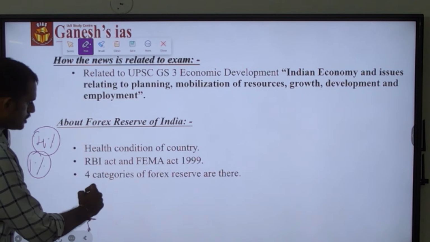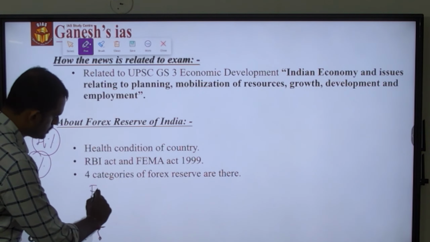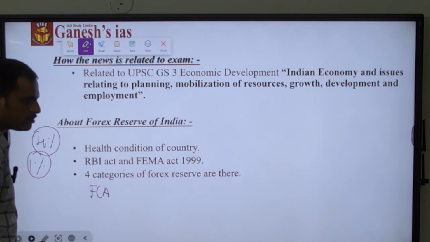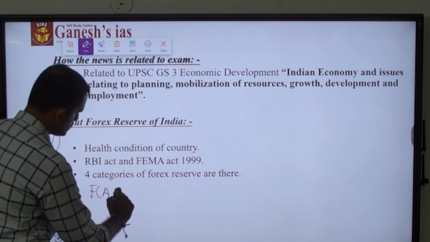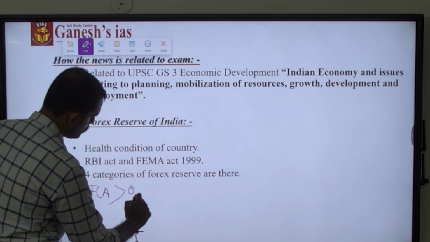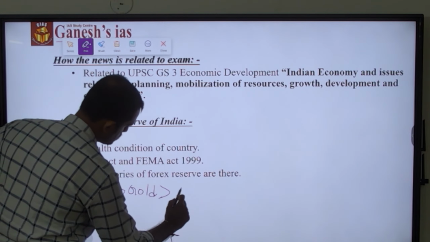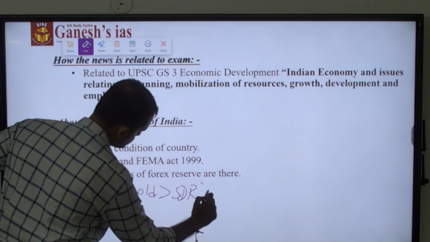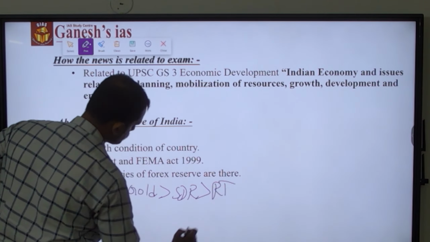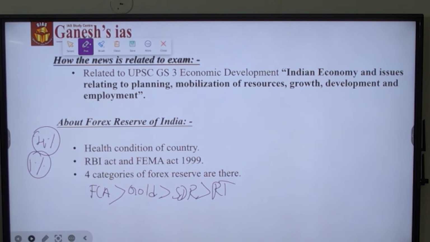So among the four categories, foreign currency asset holds the major percentage of the reserve. Second is gold. Third is special drawing rights. Fourth is reserve tranche. This is the descending order of the Forex reserve in India.